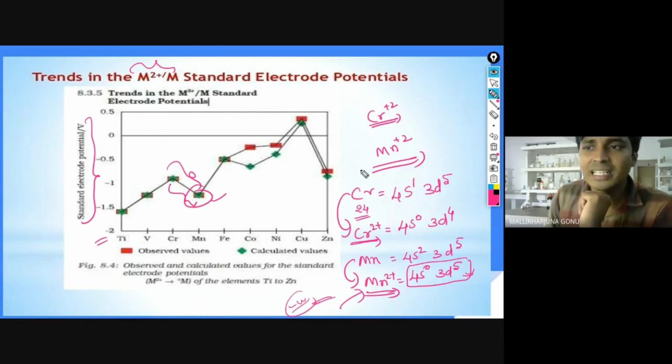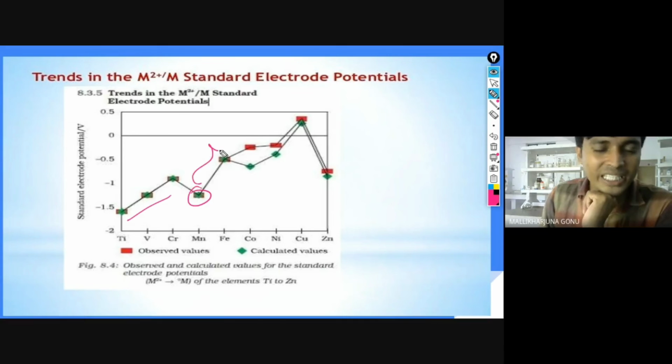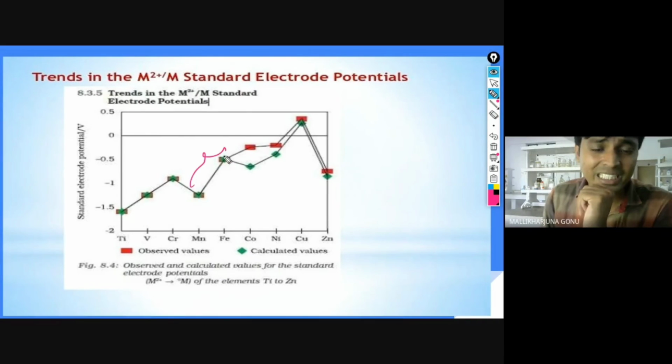I hope it is clear to you now. So this is what the trend is. Till manganese it is decreasing. Once again, the capacity, the reduction potential, is decreasing. We know that if you go across the period, the reduction capacity will be decreased. For the case of Fe2+, let us see the case of iron. Iron once again, it has jumped. Why? It is because of what happens with the